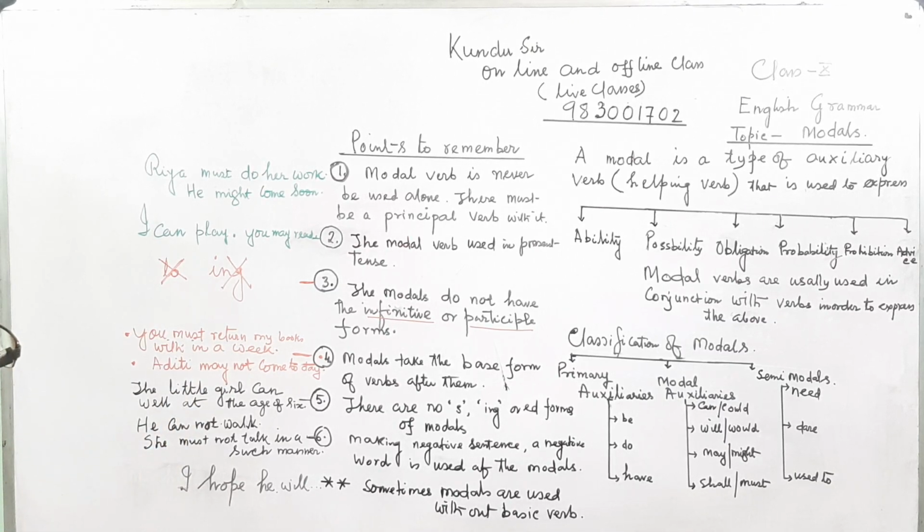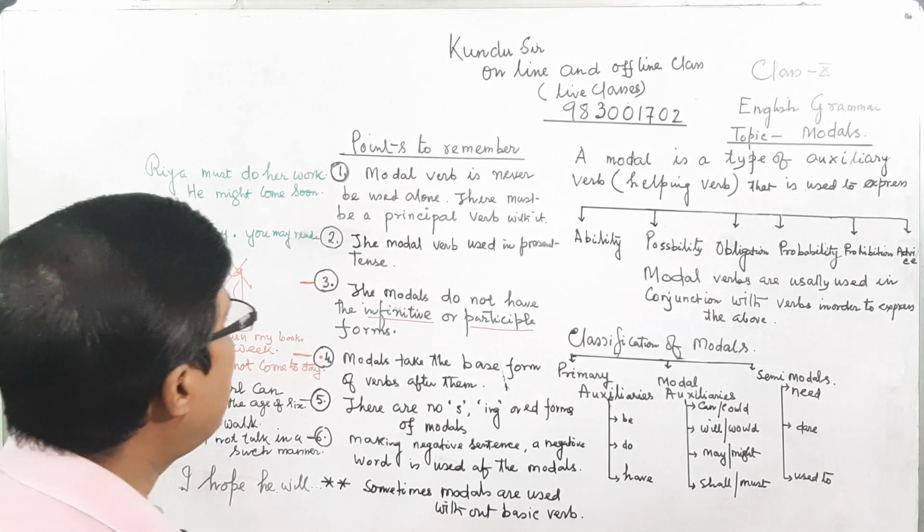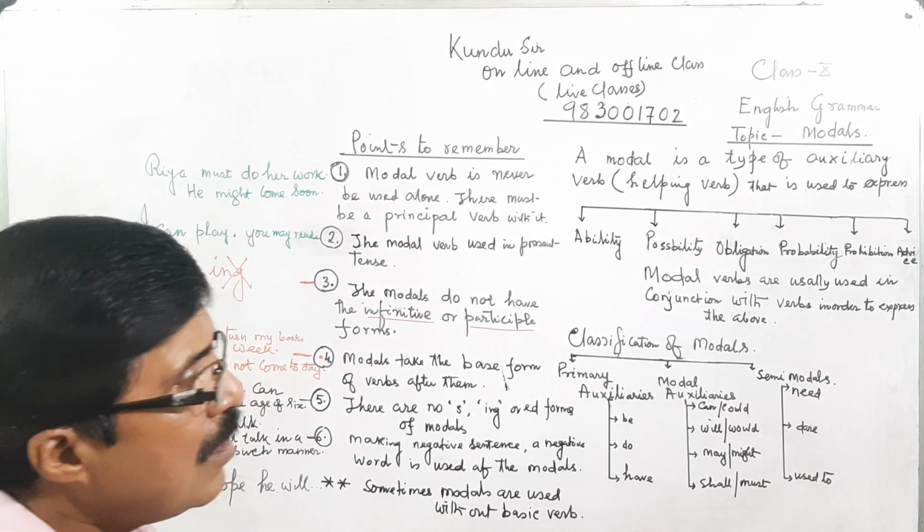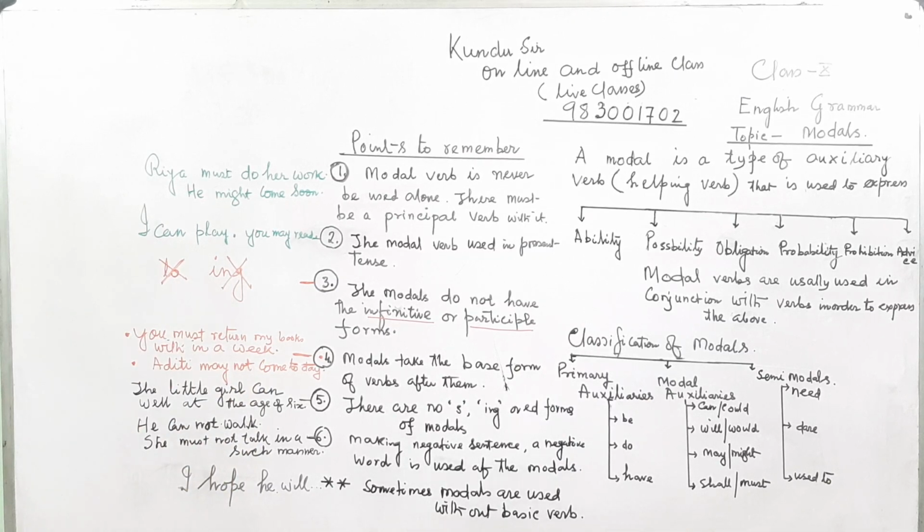There must be a principal verb with it. That means it will take place with a principal verb. The modal verbs cannot function alone. Second point, the modal verb is used in the present tense only, not the past or future tense.